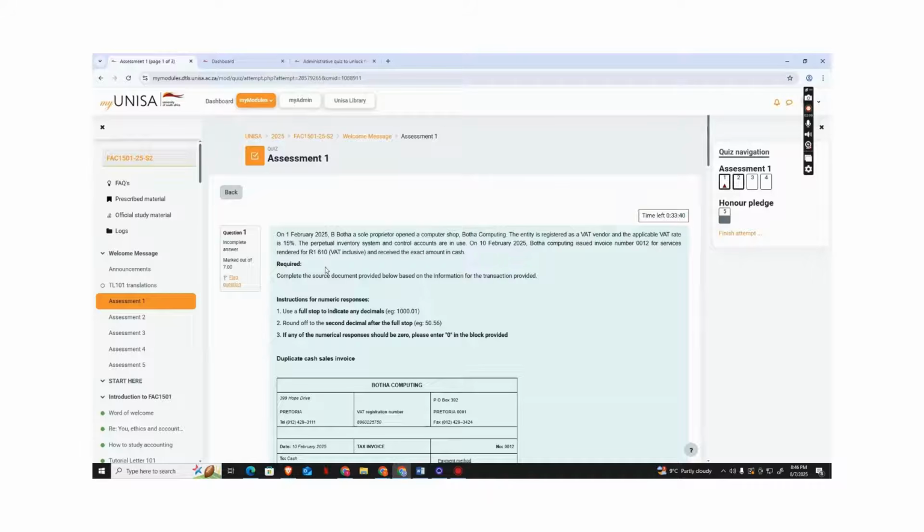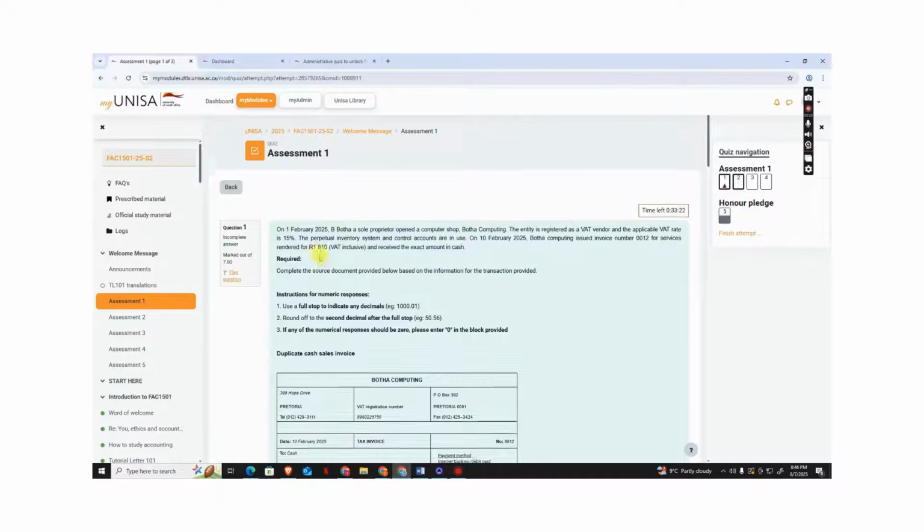The entity is registered as a VAT vendor and the applicable VAT rate is 15%. For those who don't know how to calculate markups and all that, you should view that, because this will show you how to separate the VAT and the cost price.